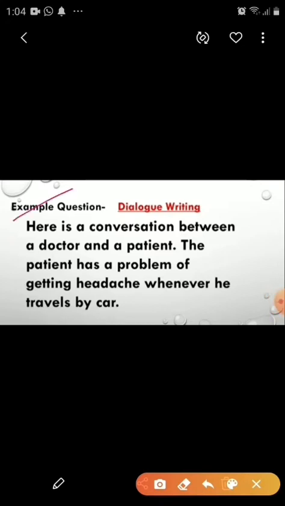Here in this slide, an example question is given. Now let's see what is written over here. Here is a conversation between a doctor and a patient. The patient has a problem of getting headache whenever he travels by car. So here we have to frame dialogues. So let's see the dialogue, students.